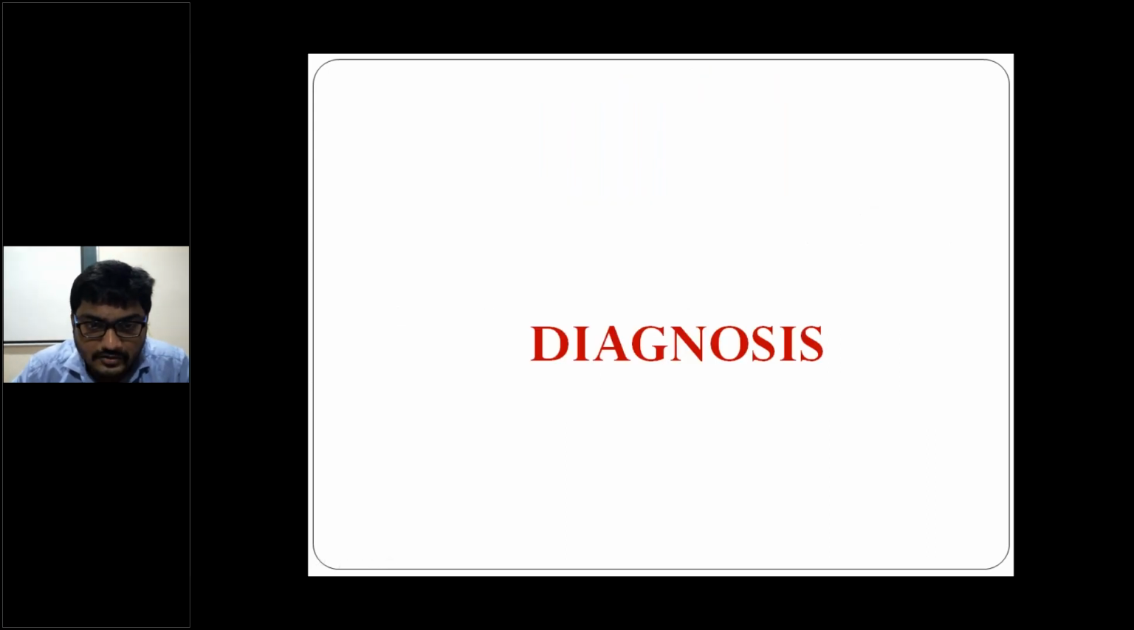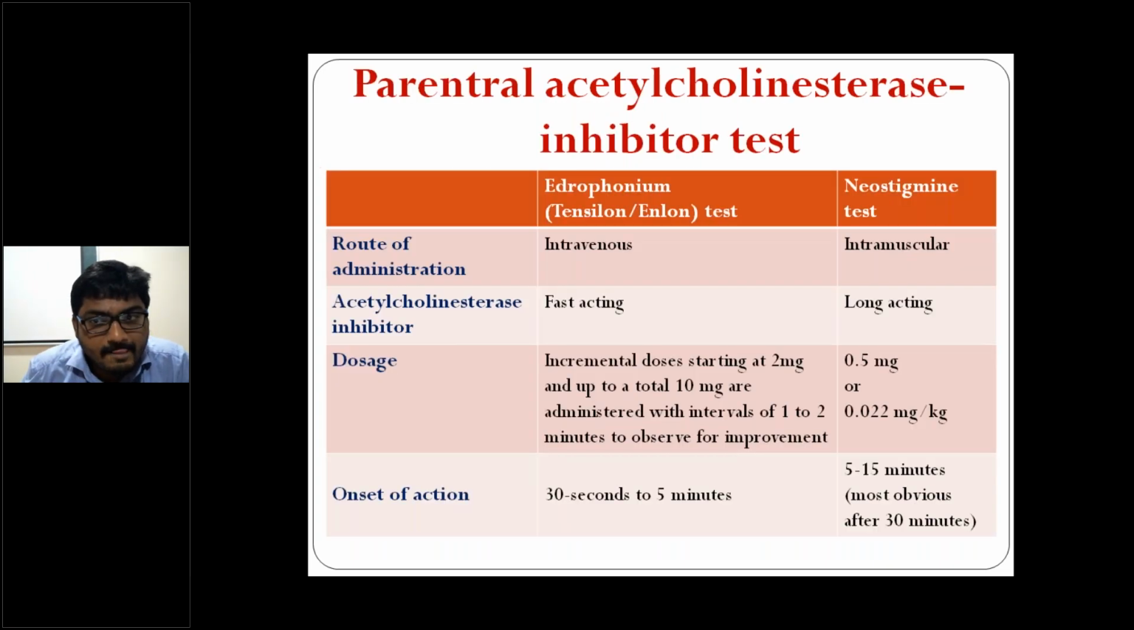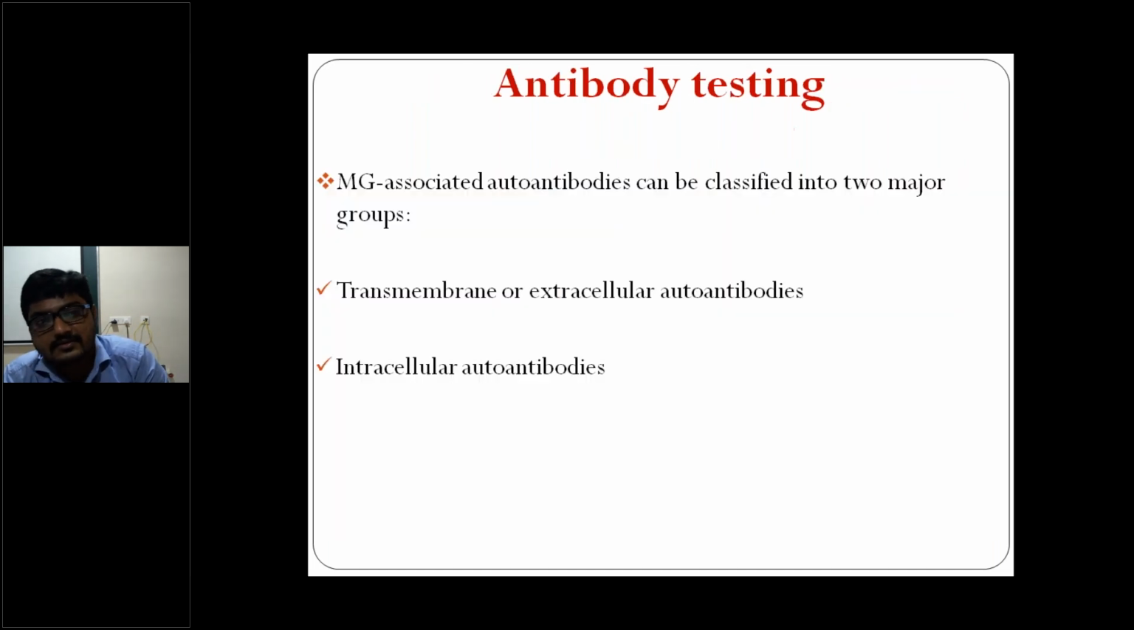So coming to the diagnosis. This is the ice pack test, which improves the ptosis, right? The ice pack test improves the ptosis on that side. These are the differences between the edrophonium test and the neostigmine test. Neostigmine you give 0.5 mg intramuscular. Edrophonium you give 2 mg intravenous. It takes about 30 seconds to 5 minutes, and you will see relief of the ptosis with the Tensilon test, right? We are not using this test nowadays.